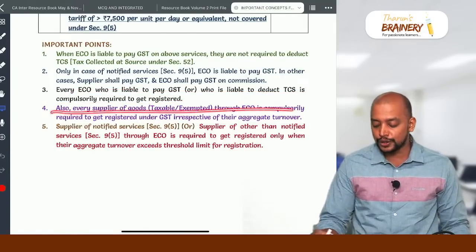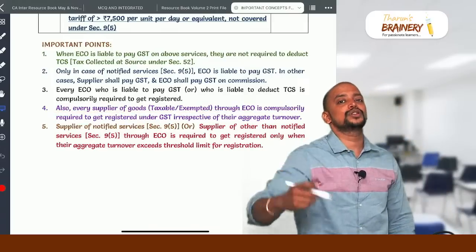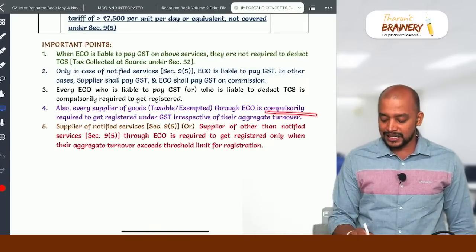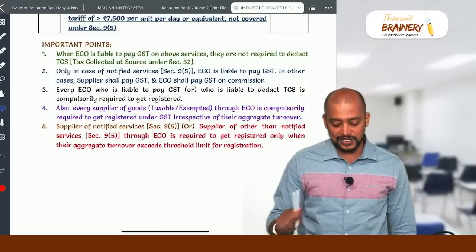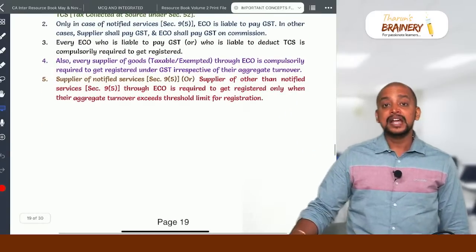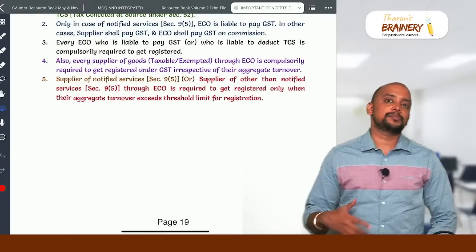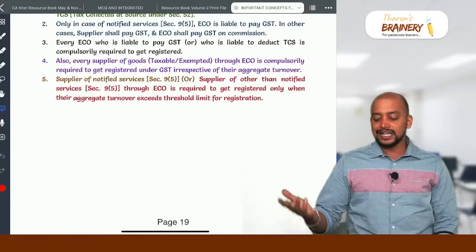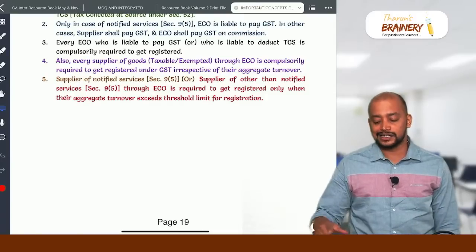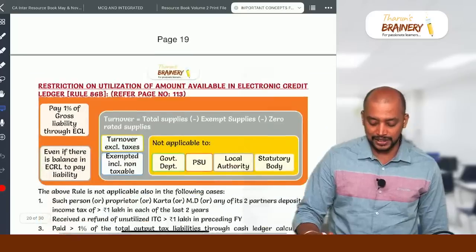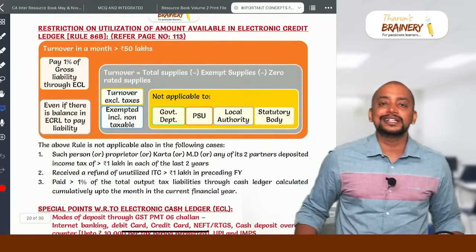Every e-commerce operator who is liable to pay GST or liable to deduct TCS is compulsorily required to get registered. Also, every supplier of goods through e-commerce operator is compulsorily required to get registered under GST irrespective of aggregate turnover. Then supplier of notified services or supplier of other than notified services is required to get registered only when their aggregate turnover exceeds threshold limit for registration. Then we have rule 86B.